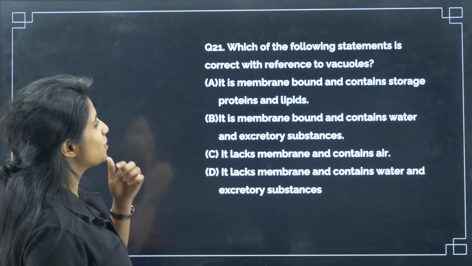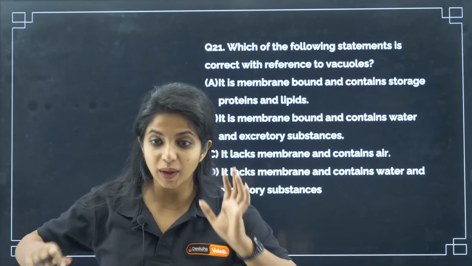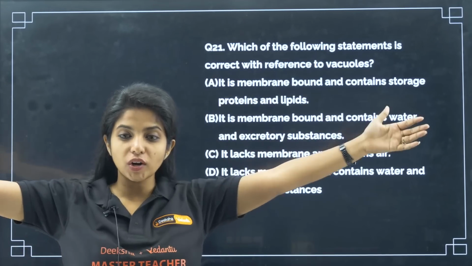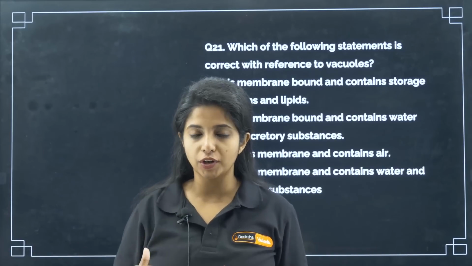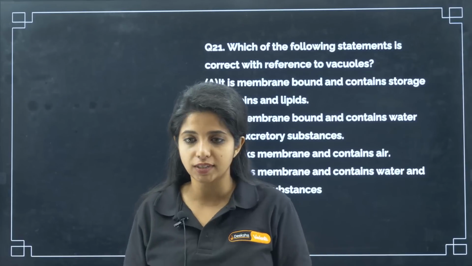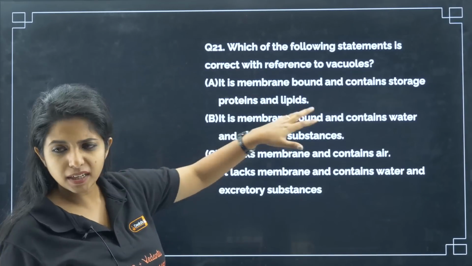Okay. So, question number 21. Which of the following statements is correct with reference to vacuoles? Vacuoles are the big organelles that you find both in animal cell and plant cell. But in plant cell, it becomes more prominent. They occupy almost 90% of the whole plant cell. Yeah. So, it is membrane bound and contains storage proteins and lipids, my dear children.